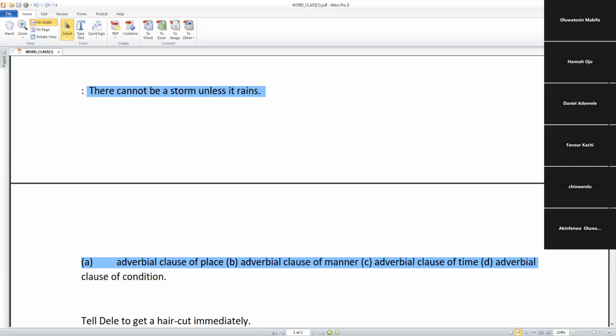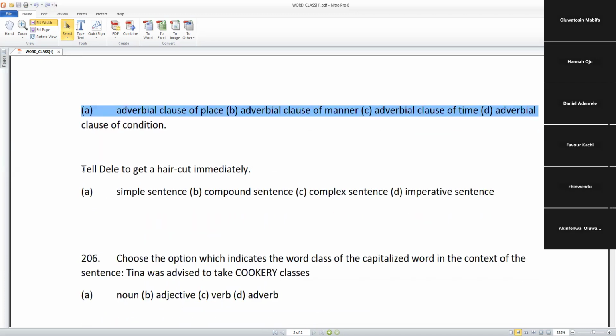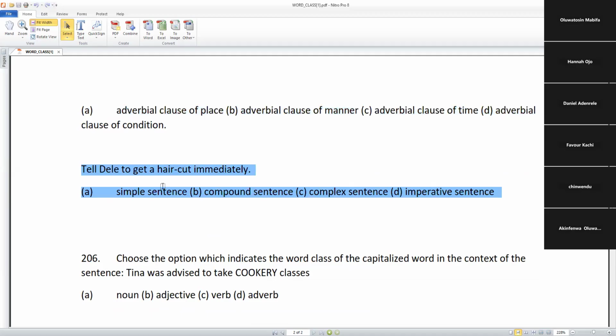All right. The next question says, tell Dele to get a haircut immediately. A. Simple sentence. B. Compound sentence. C. Complex sentence. D. Imperative sentence. What's the answer, student? Imperative sentence. So what is an imperative sentence? It gives a command, an order.